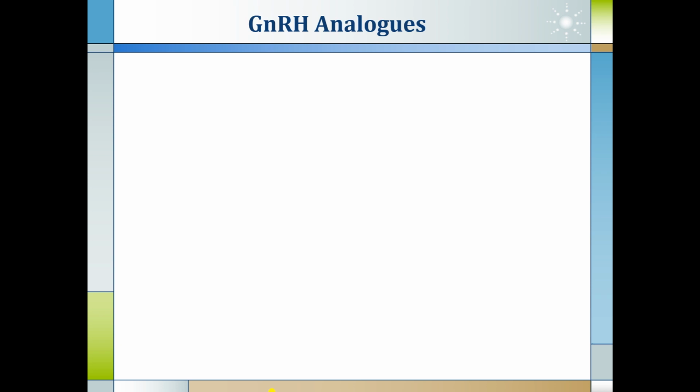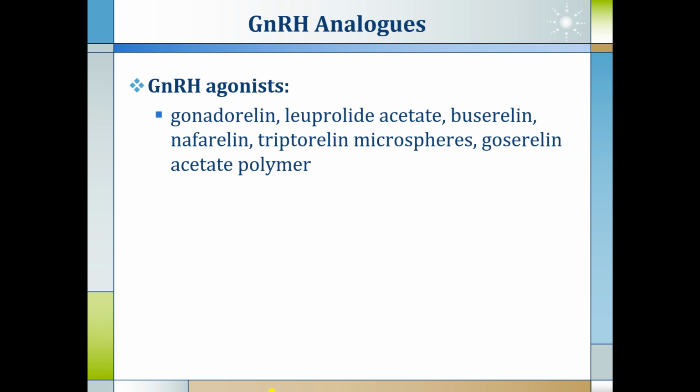But the pure form of GnRH is rarely used. Instead, we use GnRH analogs available in the market. Agonists are gonadorelin, leuprolide acetate, buserelin, nafarelin, triptorelin microspheres, goserelin acetate polymer, etc. And the GnRH antagonist is ganirelix.